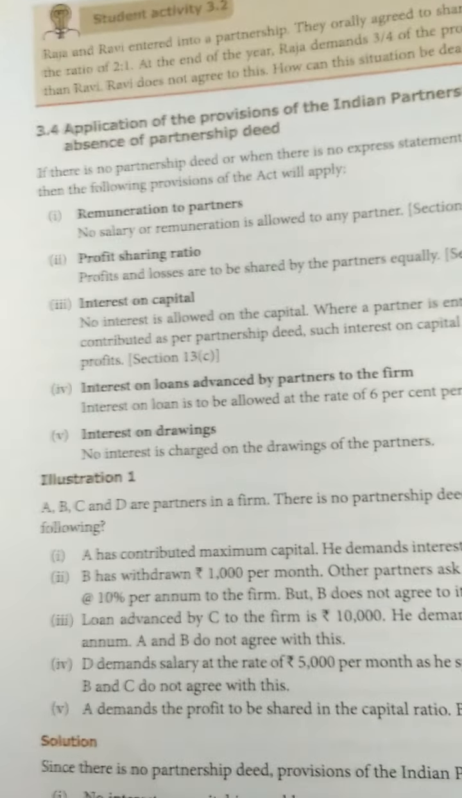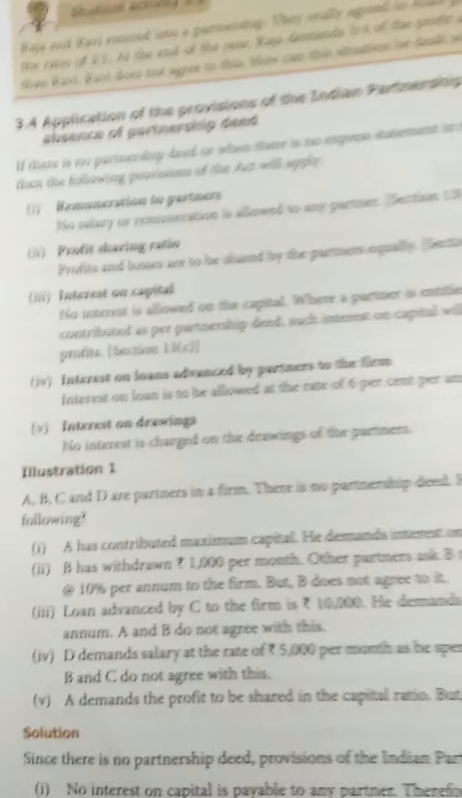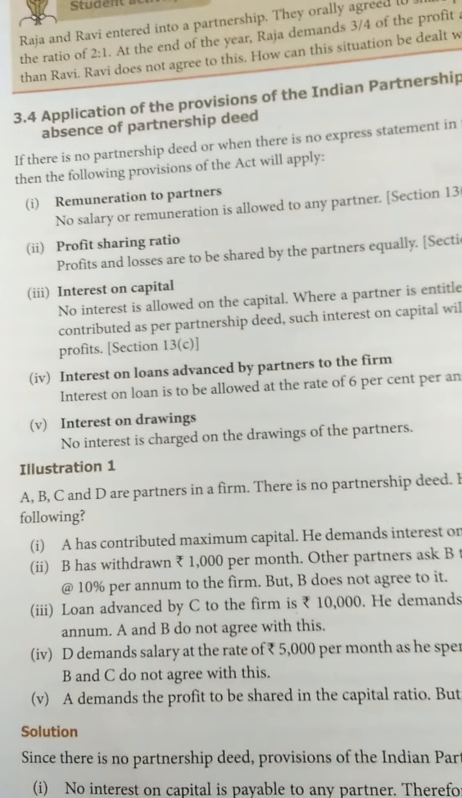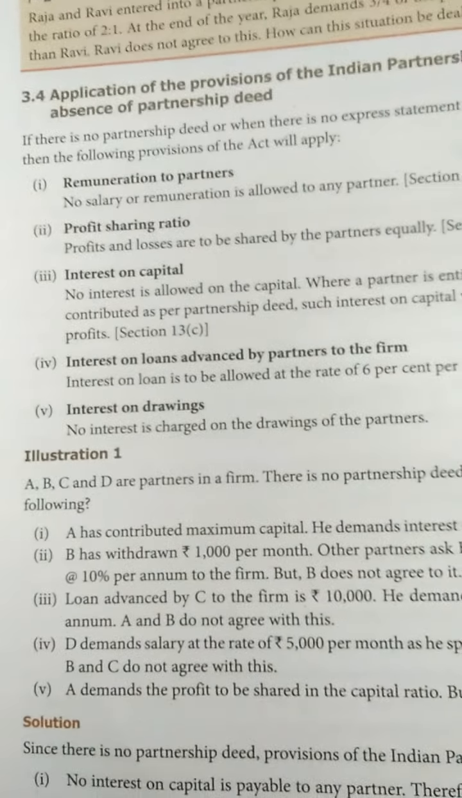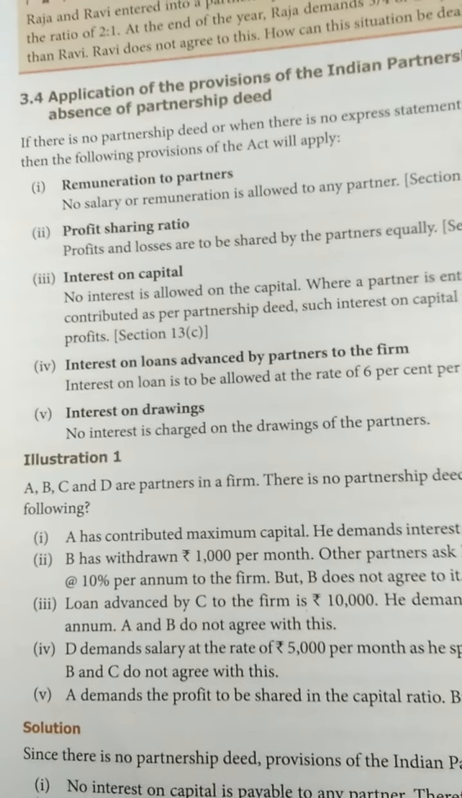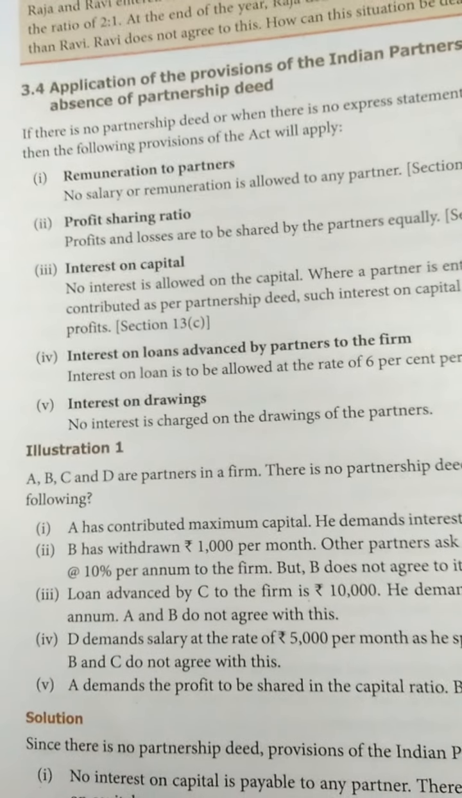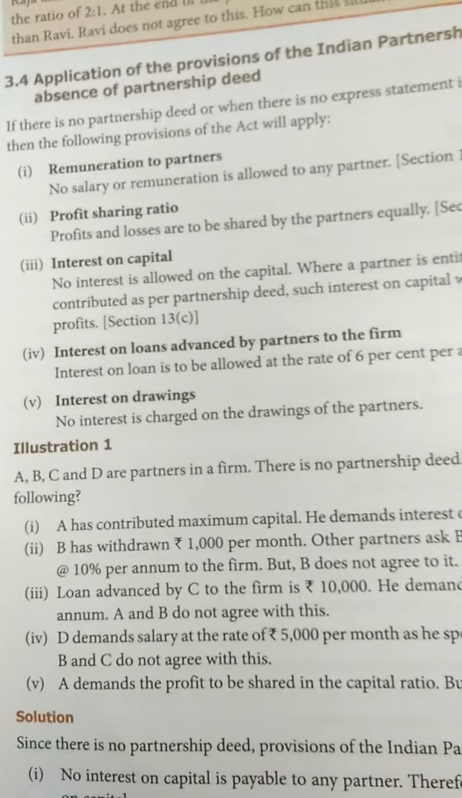Profit sharing ratio. If the deed is silent or there is no deed, the profit or loss is to be shared equally. Then interest on capital. No interest is allowed on the capital. Interest on loan.